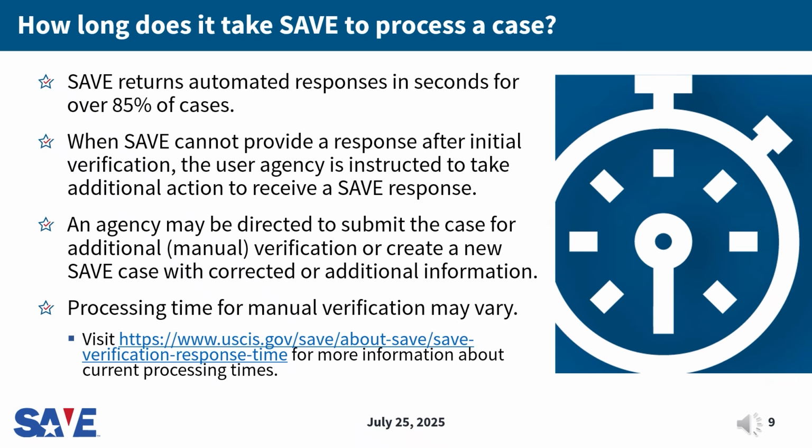If additional verification is required, your case goes into a queue to be reviewed and processed manually by a SAVE employee. These cases are resolved in the order in which they are received. Processing time may vary due to the number of cases requiring manual review. For more information about processing times, visit the SAVE public website at www.uscis.gov/SAVE. Select About SAVE and then select SAVE Verification Response Time. Processing times are listed in federal workdays and do not include weekends or federal holidays.